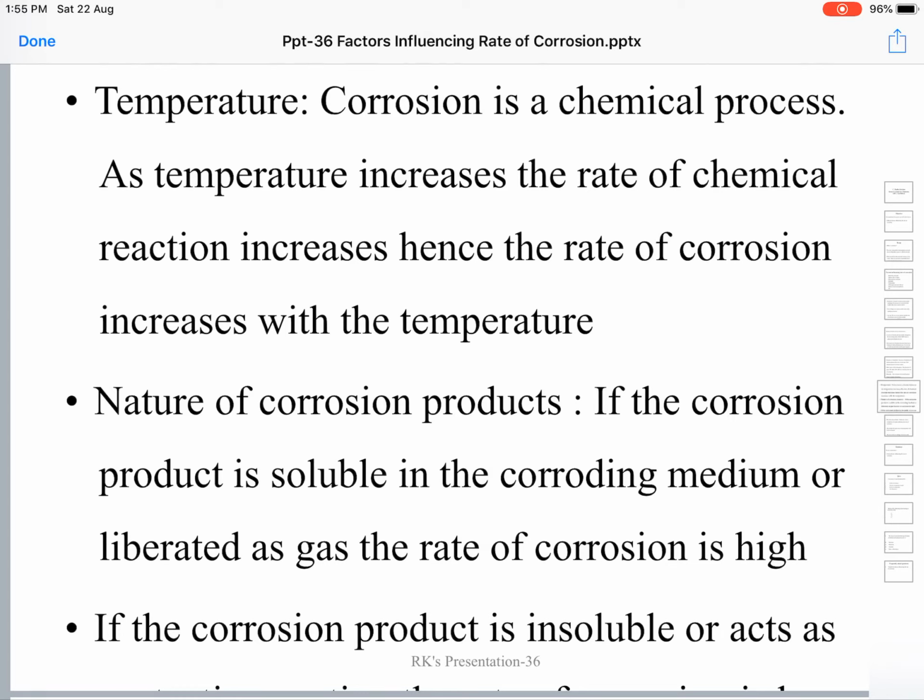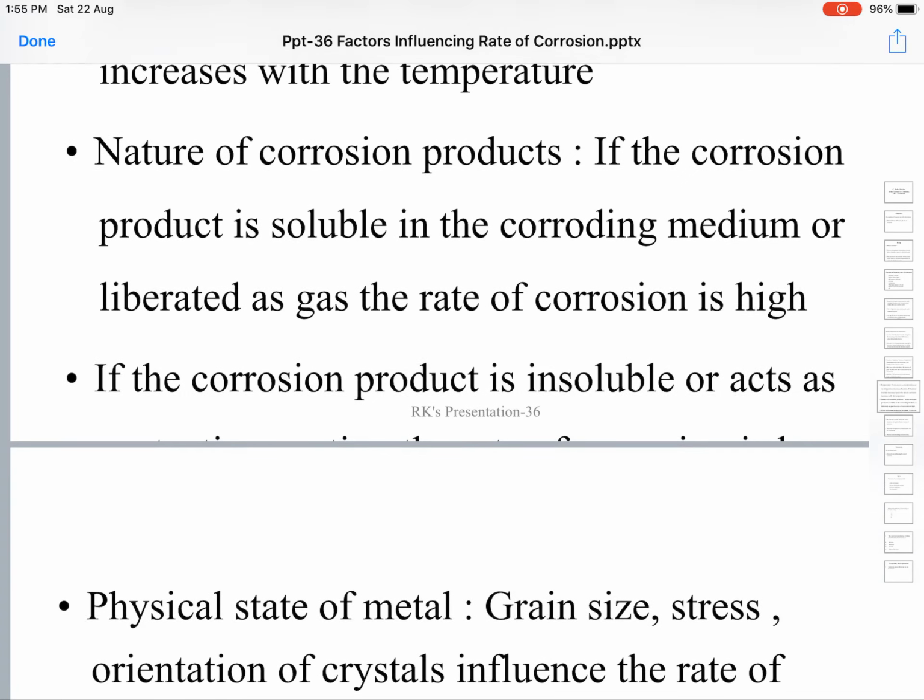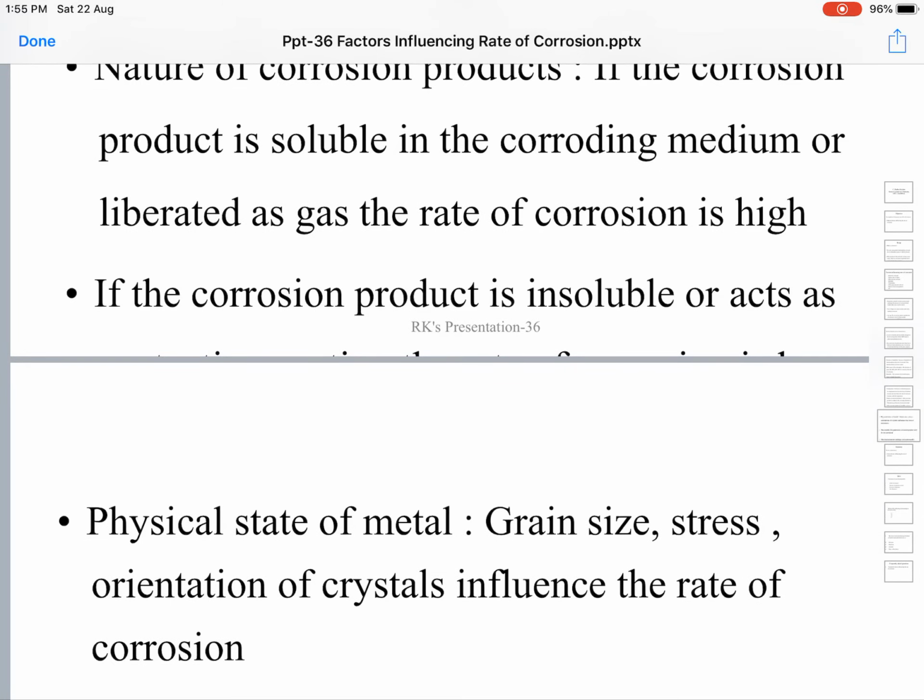So if corrosion products are soluble in the surrounding environment, the rate of corrosion will be faster. If the corrosion product is insoluble or acts as a barrier, then the rate of corrosion will decrease.